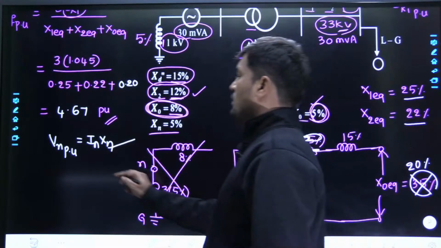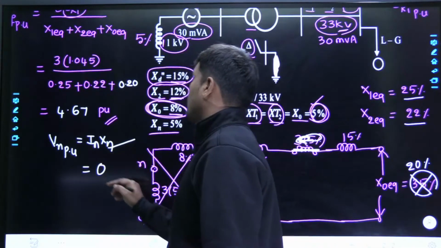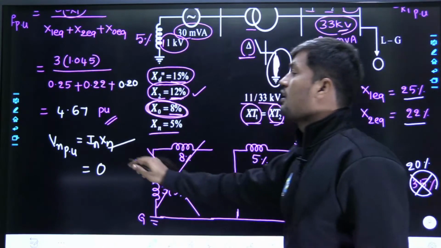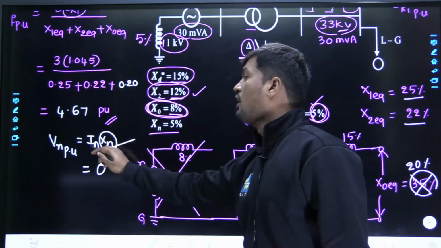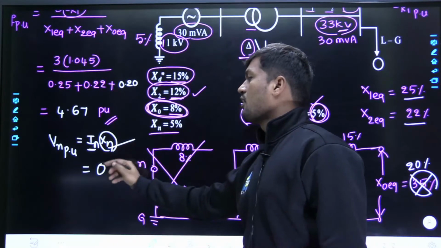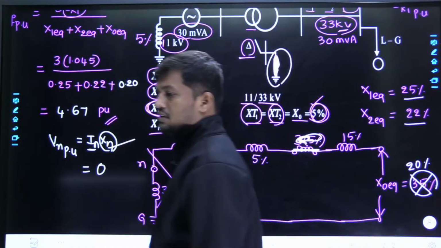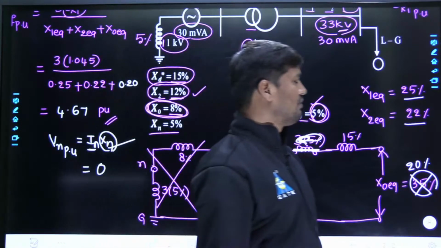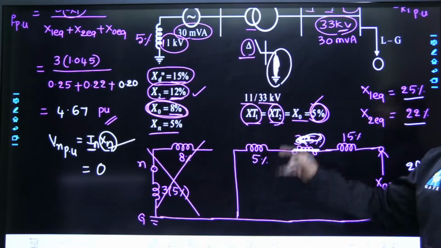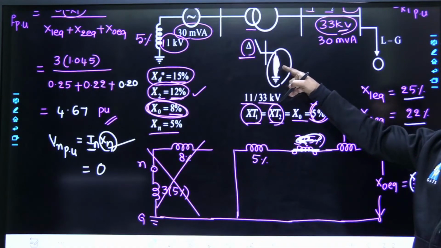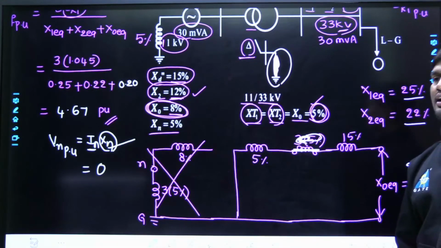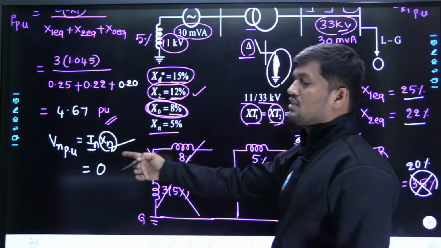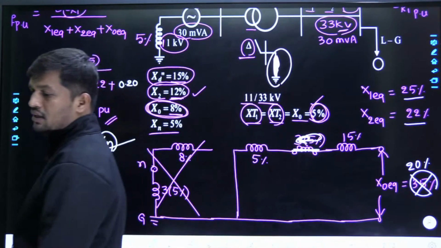The reason the neutral potential right now is going to be 0 is that at the fault point the grounding is given as solid grounding. Whenever it is solid grounding, the reactance of solid grounding is 0. Irrespective of the neutral current or fault current, the neutral potential will become 0. Sandeep also gave 0. Super. Sandeep and Lalit, both are superb. Both gave 0, right? Perfect answers. Due to solid grounding, impedance will be 0, reactance is 0. When reactance is 0, neutral potential is also 0. This will be the correct answer.